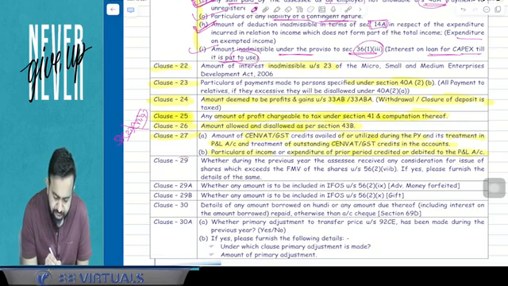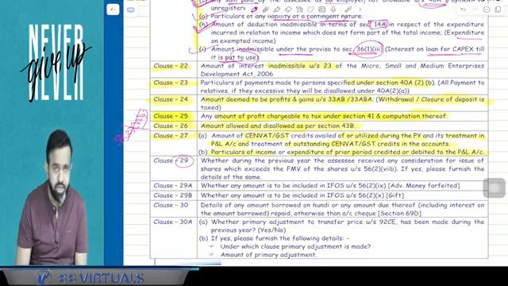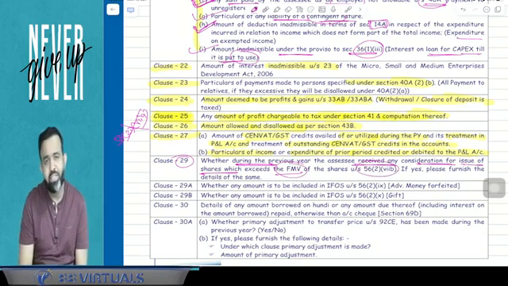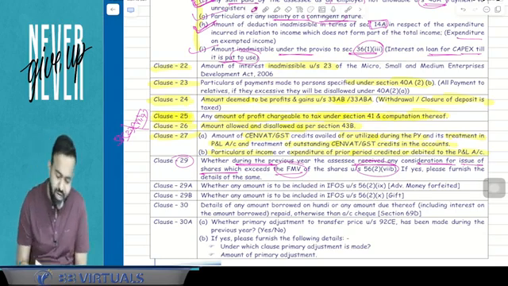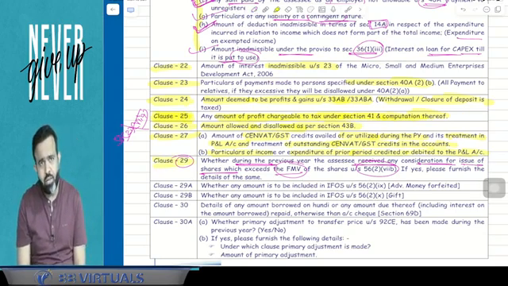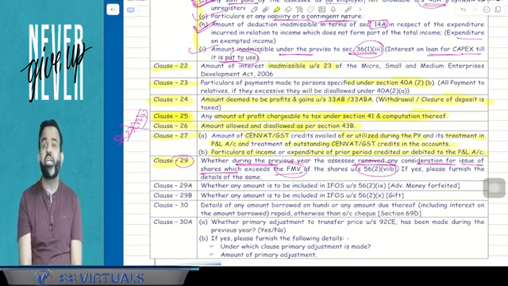Now clause number 29. The first point is whether during the previous year the assessee received any consideration for issue of shares which exceeds the fair market value under section 56(2)(7B). If yes, please furnish the details of the same. So guys, clause number 29 is related to the angel tax.